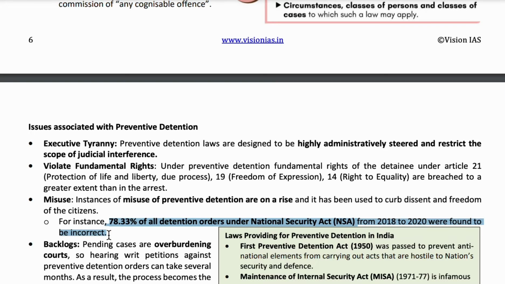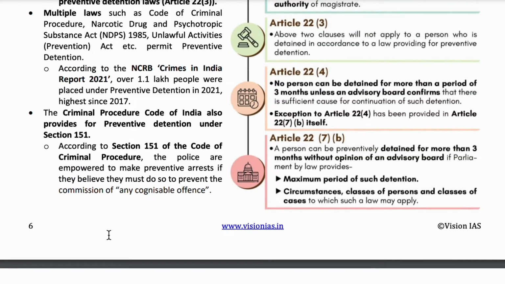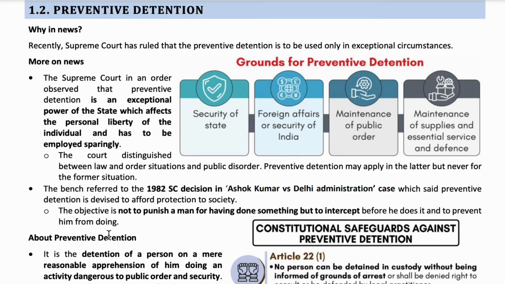Now, as per these records, we can come to a conclusion that center and state governments are excessively using this power to suppress the fundamental rights of the people of India. Under the Constitution's 7th Schedule, the center can use preventive detention only in matters of defense, foreign affairs, and security of India, while the state government, under the same schedule and List 3, can use preventive detention on matters of public order, security of the state, and maintenance of essential services. Only on these grounds can the center and state government use preventive detention.